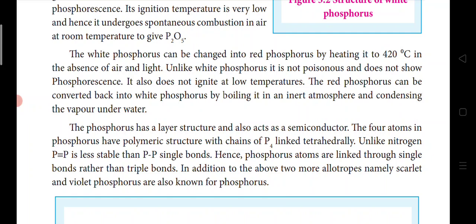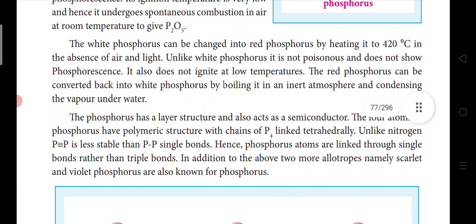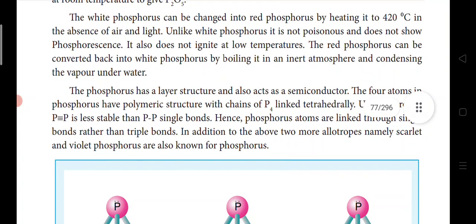What is the difference between white phosphorus and red phosphorus? White phosphorus is poisonous and red phosphorus is not poisonous. White phosphorus exhibits phosphorescence but red phosphorus will not. It also does not ignite at low temperature. Red phosphorus can be converted into white phosphorus by boiling it in an inert atmosphere and condensing the vapor under water. So when you combine these two paragraphs, you can see the difference between white phosphorus and red phosphorus.